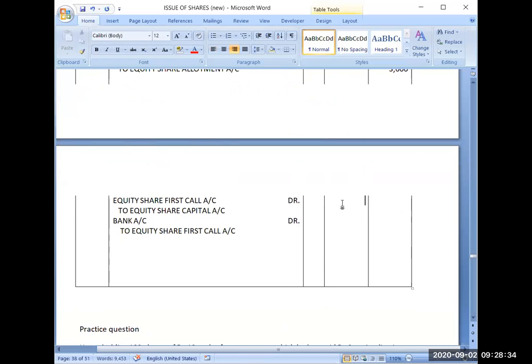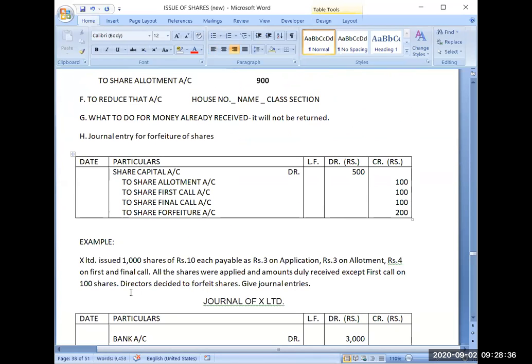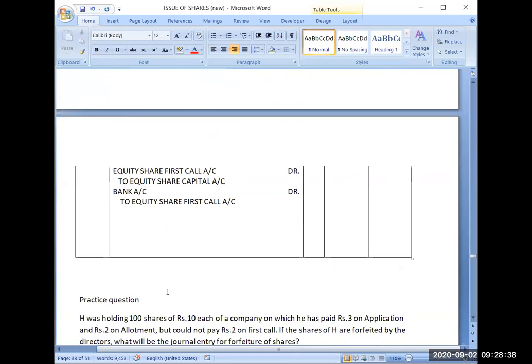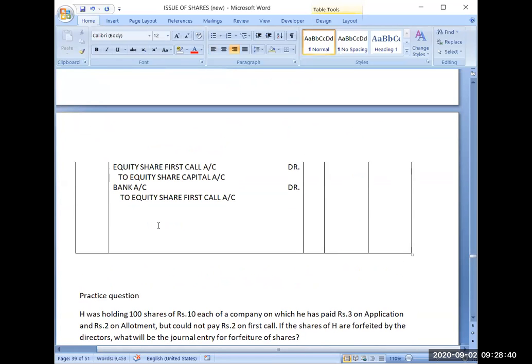Now your first and final call will be due. There is only one call, that is first and final call of rupees 4 per share. So here I will make some change. Equity share first and final call account debit to equity share capital account at the rate of 4. The amount will become due 4000.